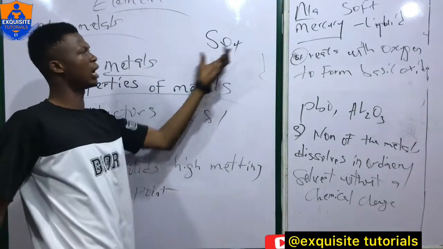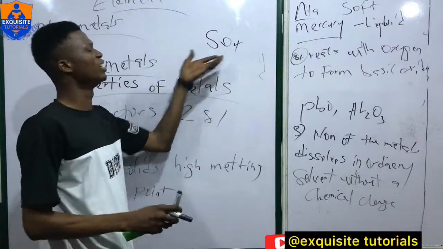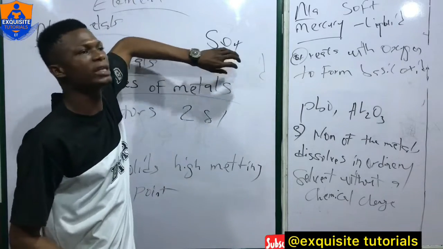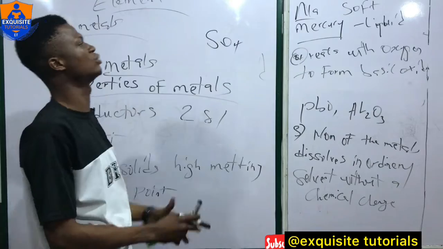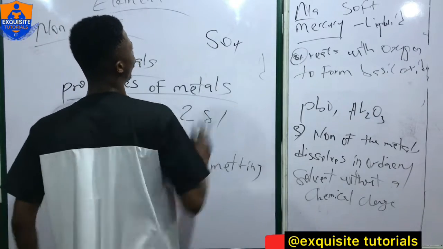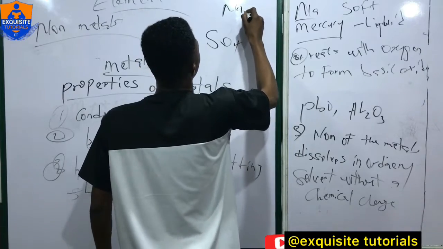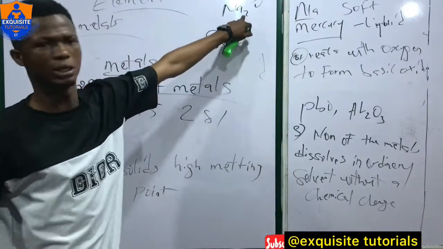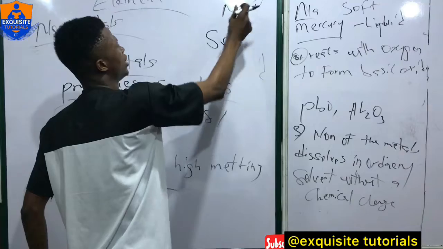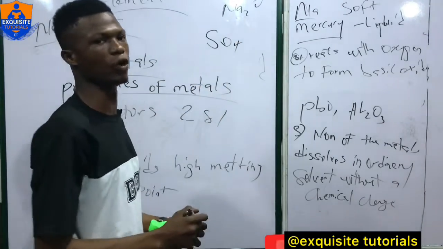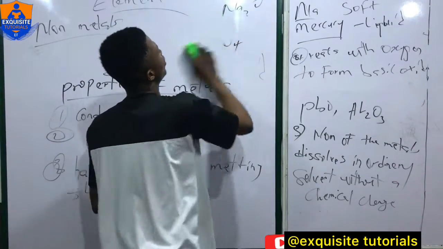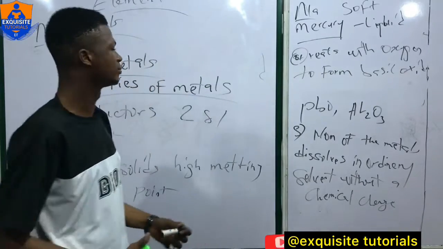If SO4 is an acid, then the metal oxide is a base, because this is an oxide of a metal and that is an oxide of a non-metal. So non-metals form acidic oxides.